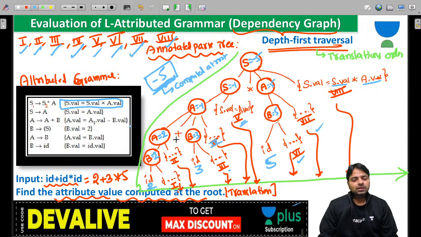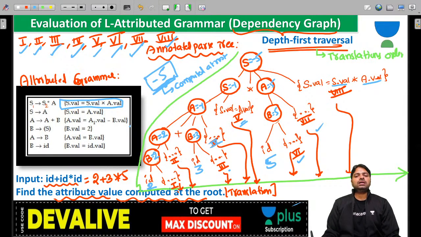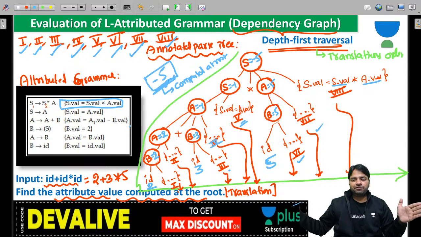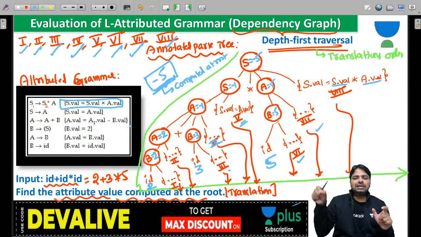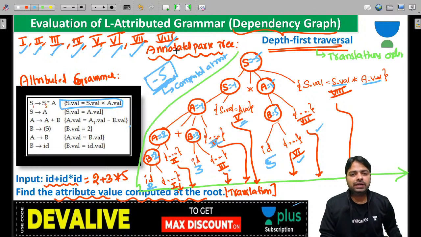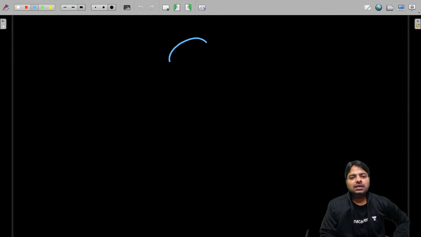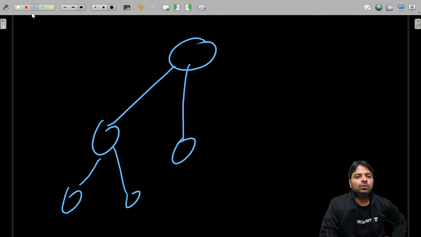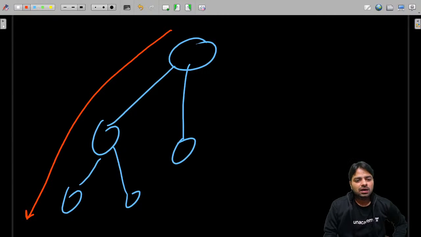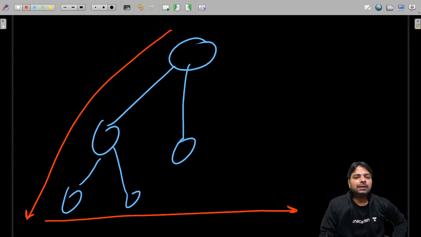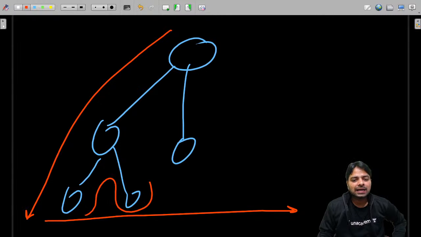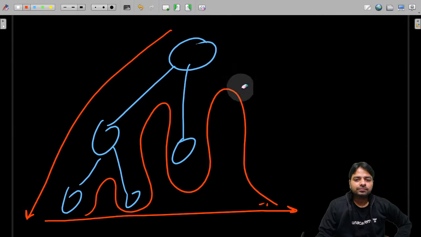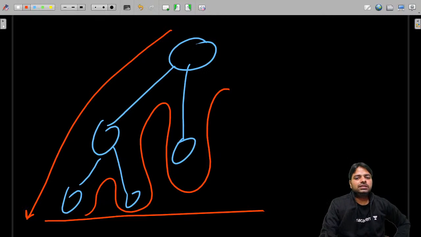Finally, for that I'm using one technique: go depth to left and scan from left to right. Gather all the translations in the order from left to right. So I'm trying to tell you guys, if there is a tree, something like that, what do you do? You go left and scan left to right. But in that process, you might scan like this. That's how you get it. Everybody? This is how you get it.